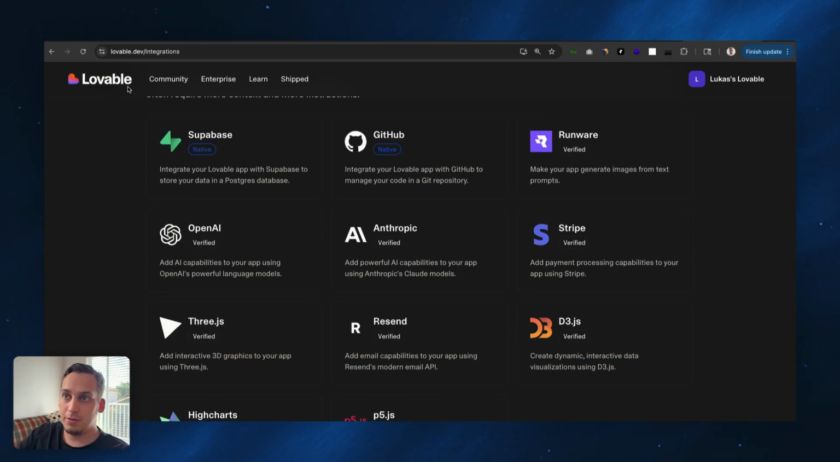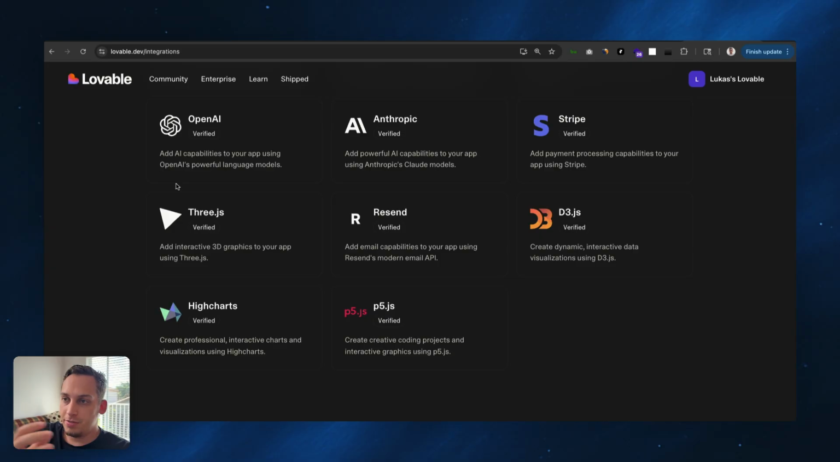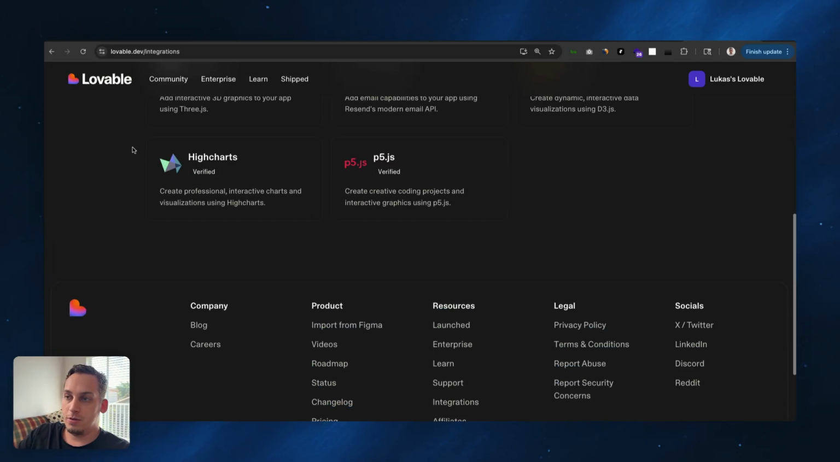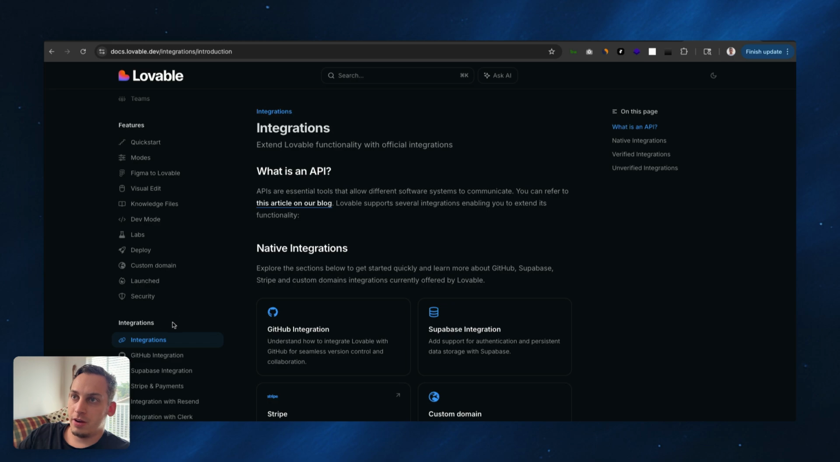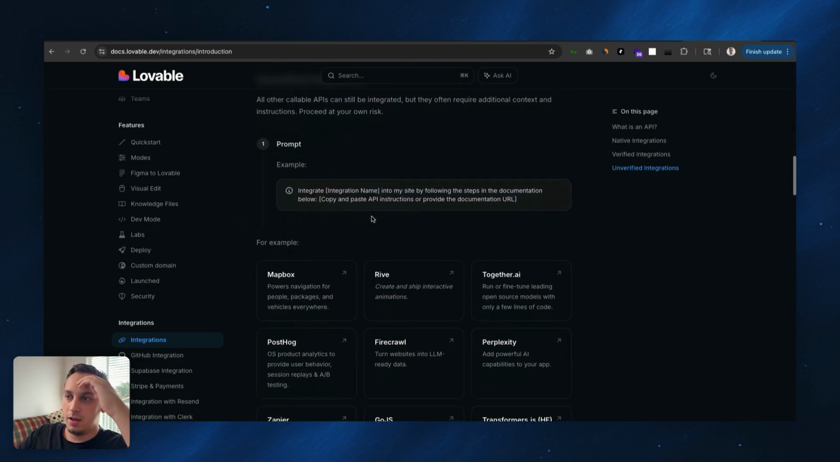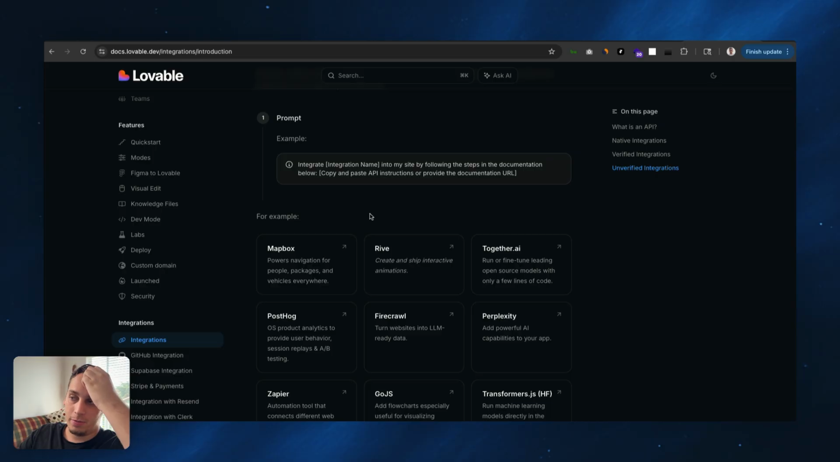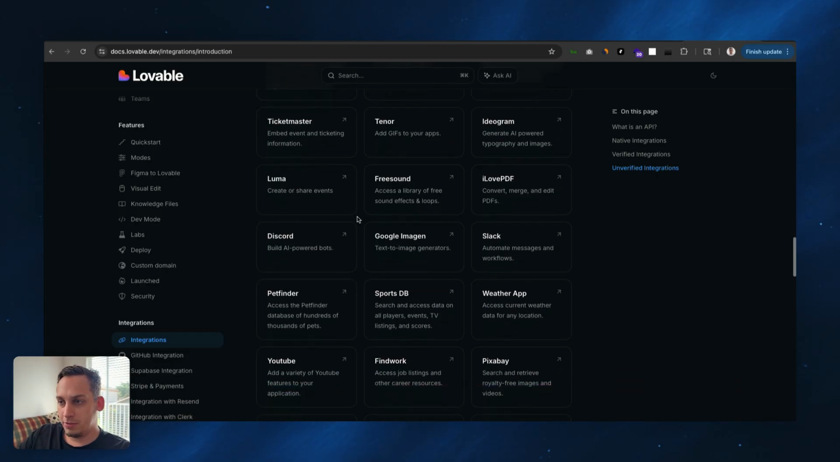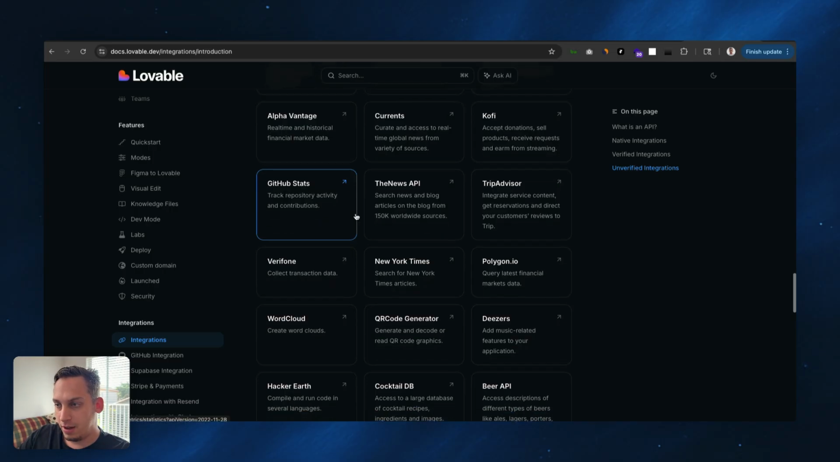I would definitely look into Lovable's integration docs, because most of these integrations that work well with Lovable are pretty easy to use. So for example, here, docs.lovable.dev, you can see all of the different integrations, verified and unverified ones, and these are all pretty straightforward to use. This is just a good tip for you guys to check out.